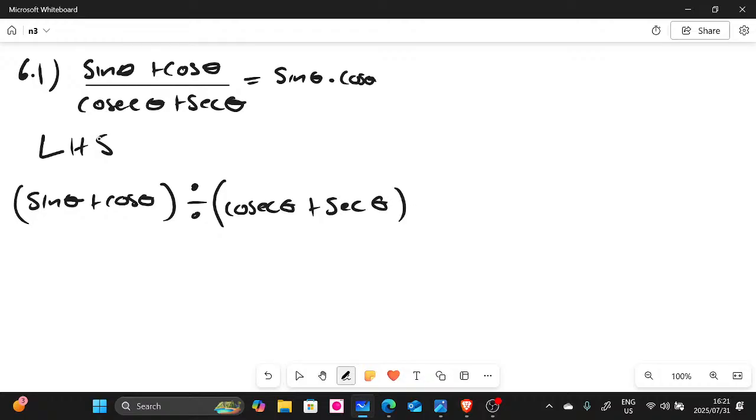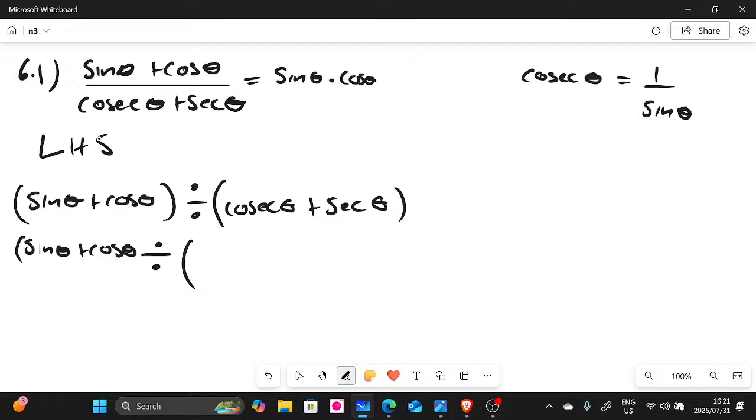Are we still together? We leave sine theta plus cos theta as they are at the moment, and here we have to change. Remember, guys, cosec theta is the same as 1 over sine. This is what you call the inverses.